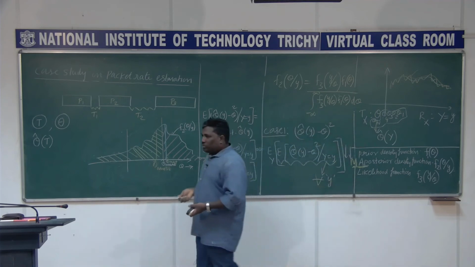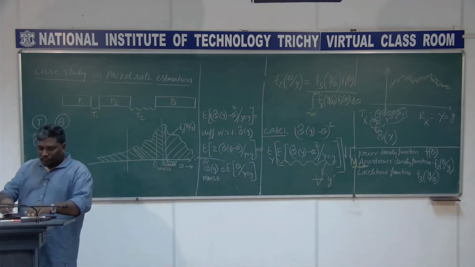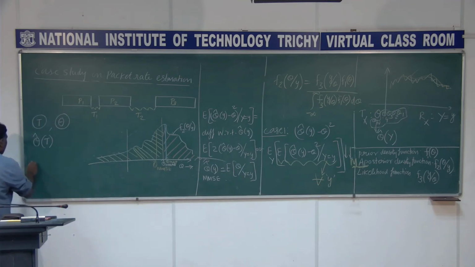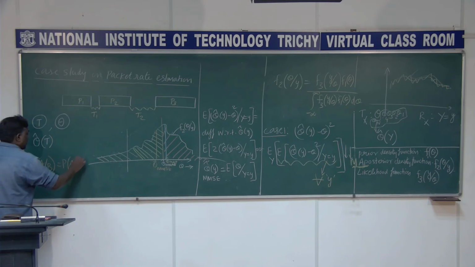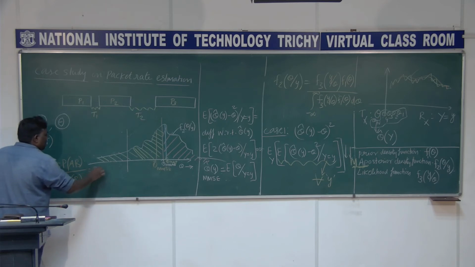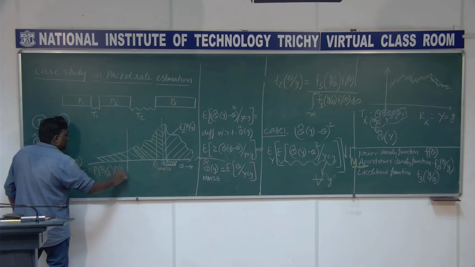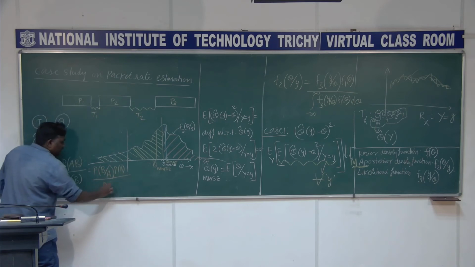Why am I doing it like this? So this is just like the probability. It is a density function, but I just wanted you to understand what I am doing. Probability of A given B is probability of B given A into probability of A, divided by probability of B.